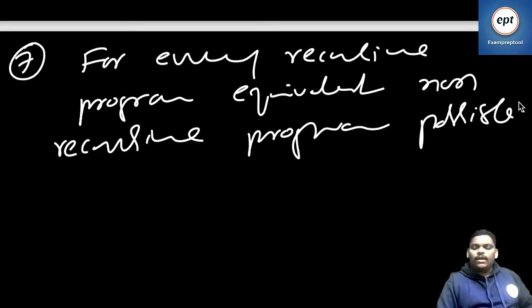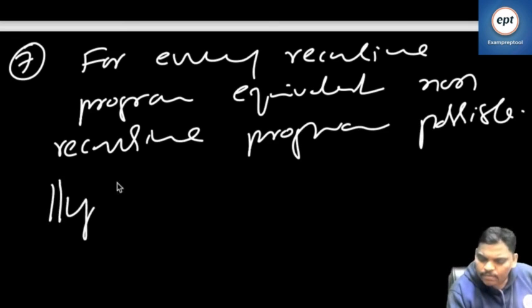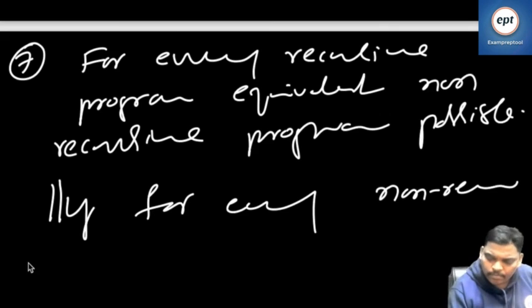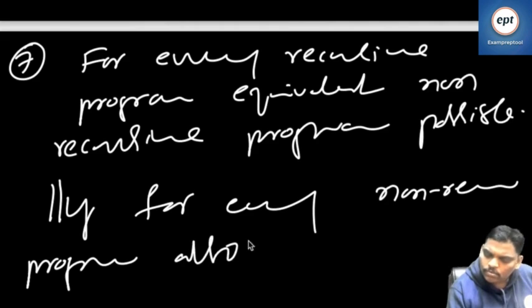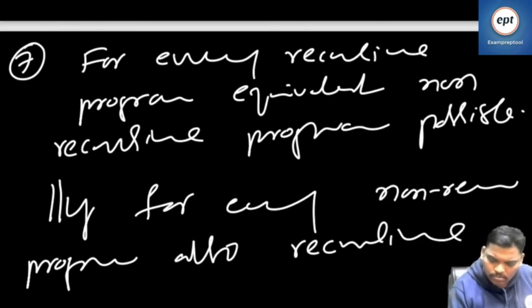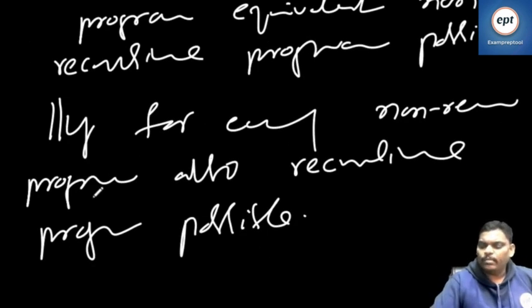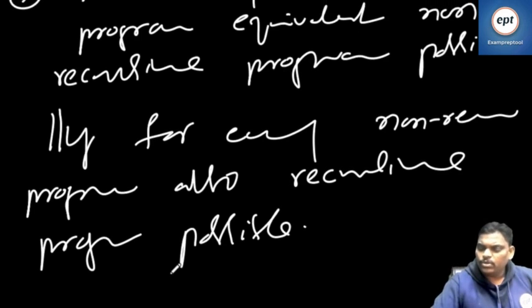For every recursion, non-recursion is possible. For every non-recursion also, recursion is possible. Similarly, for every non-recursive program, a recursive program is also possible.